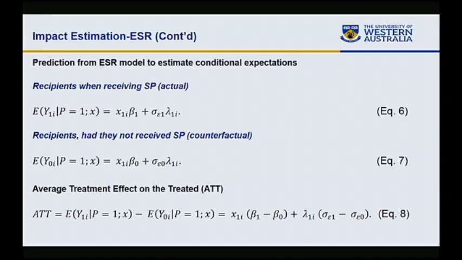And then we create a counterfactual: what would have been the poverty and vulnerability of these households had they not received social protection? So that's a counterfactual of the same households.